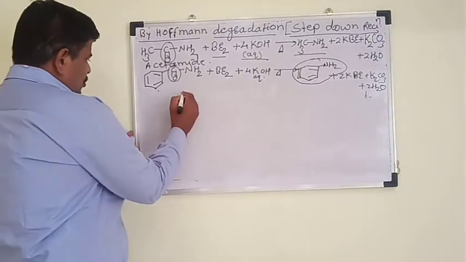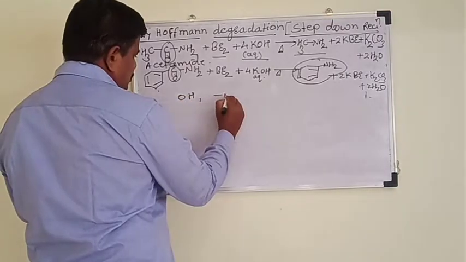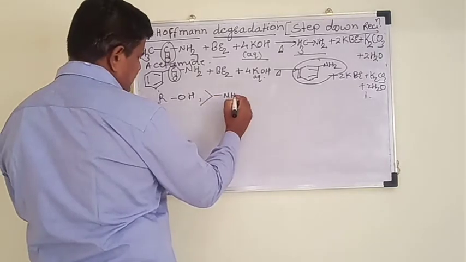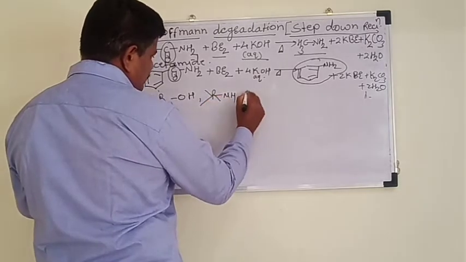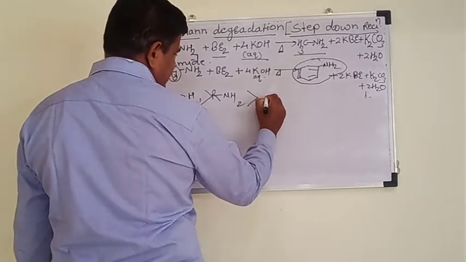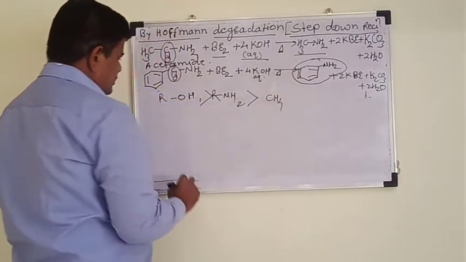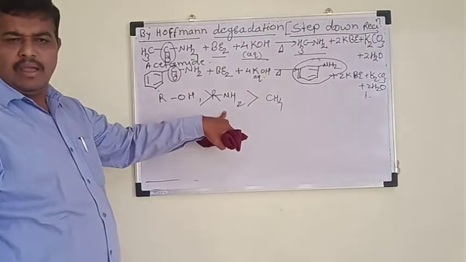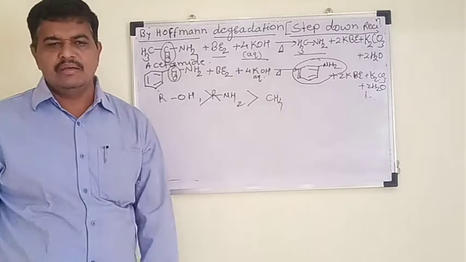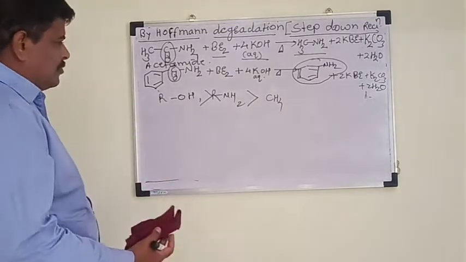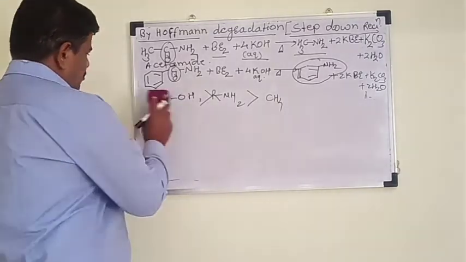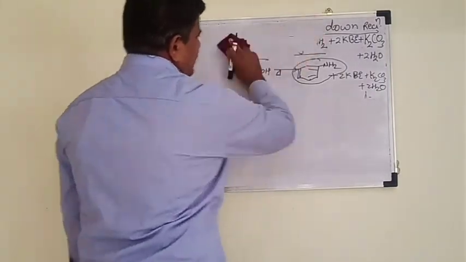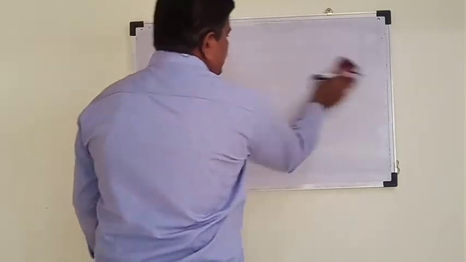As this OH is more polar than the NH2 group, therefore alcohols have a higher boiling point as compared to amines, which have a higher boiling point as compared to alkanes. Means alcohols have a higher boiling point than amines, which have a higher boiling point than alkanes. So if a question is asked for CET or JEE, then you have to write this answer. So this is about methods of preparation and physical properties of amines.